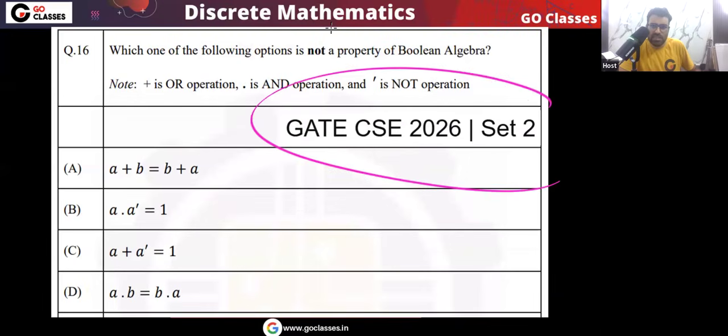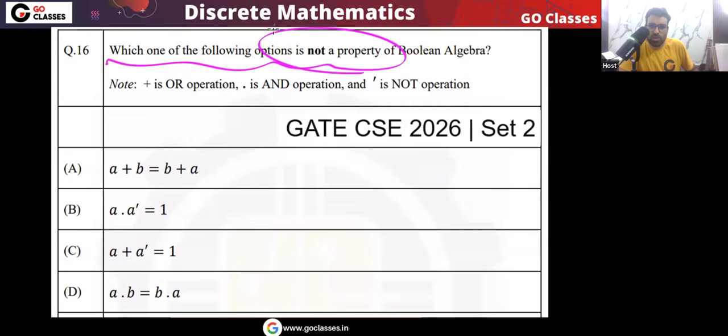Let's solve the GATE CS 2026 Set 2 question. Which of the following options is not a property of Boolean algebra? Remember, Boolean algebra is isomorphic to propositional logic. Boolean algebra and propositional logic are basically the same thing. So which is not a property of propositional logic, or I can say which is not a property of Boolean algebra? This is the OR operation, disjunction. This dot is the AND operation, conjunction, and this is the NOT operation, that means complement.